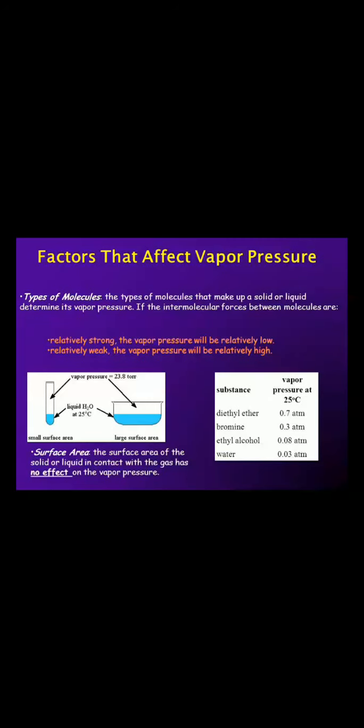Another important factor, that is temperature. As temperature increases, the vapor pressure of liquid increases. The temperature at which the vapor pressure becomes equal to external pressure of 1 atmosphere represents the boiling point of the substance. Surface area of liquid in contact with gas has no effect on the vapor pressure.